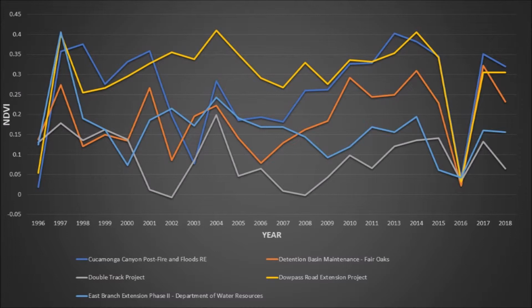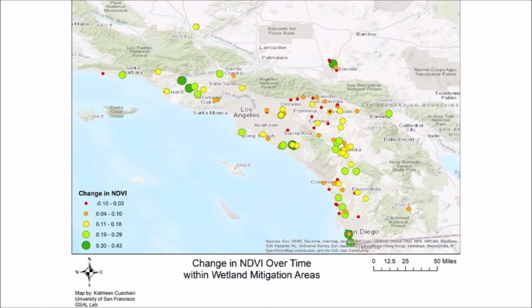There were no significant patterns revealed in the data, and the average change of 0.118 in NDVI indicates that while there was a slight positive upward trend, mitigation efforts did not significantly affect NDVI. This data was then spatially represented to compare changes between different mitigation projects visually. Most projects had an increase in NDVI of 0.15, symbolized by the yellow circles, with several projects having larger increases in NDVI, symbolized by the larger dark green circles.